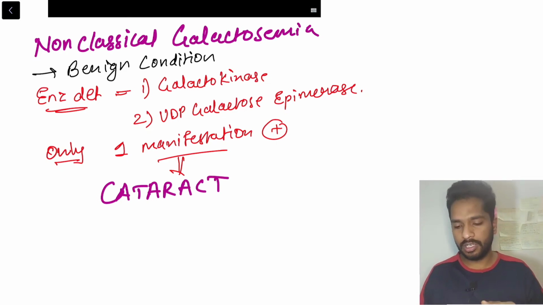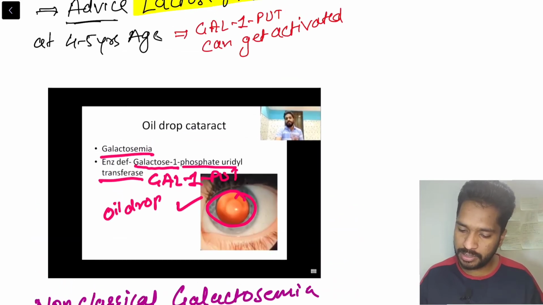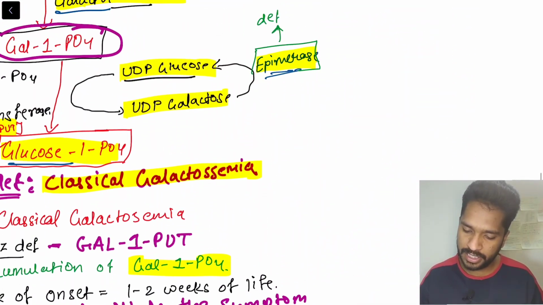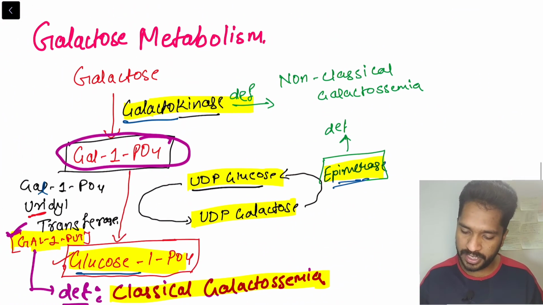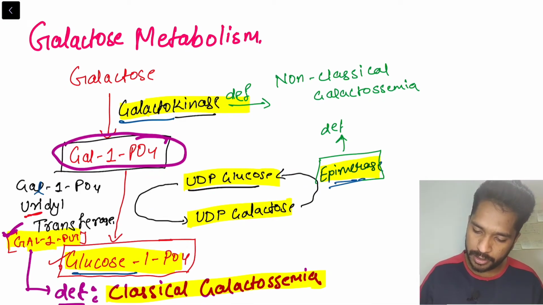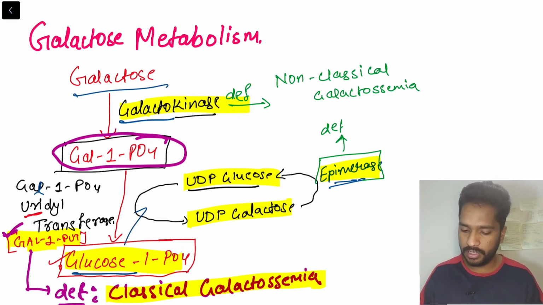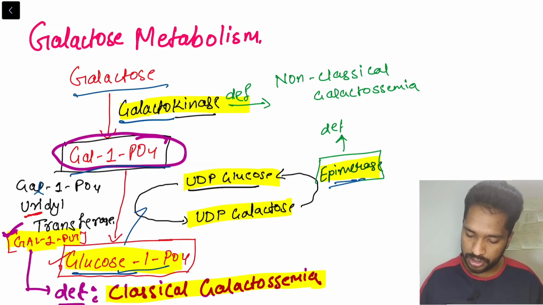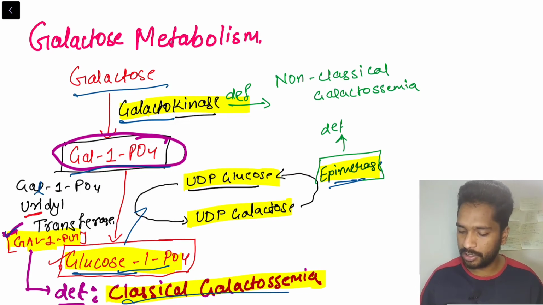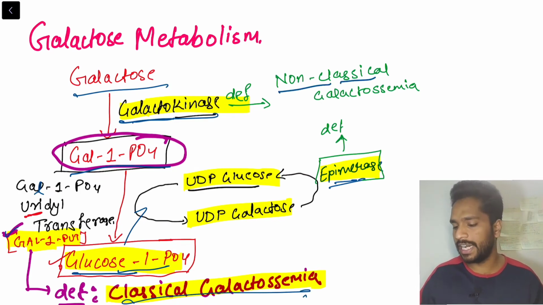So this was all about galactose metabolism and the disorder. I'll once again quickly brush up. Galactose gets converted into galactose 1-phosphate, and with the help of galactose 1-phosphate uridyl transferase it gets converted into glucose 1-phosphate. Deficiency of GALT leads to classical galactosemia. If there is a deficiency of galactokinase, it will be non-classical galactosemia.